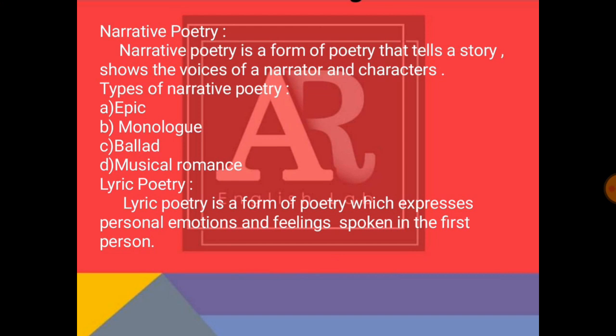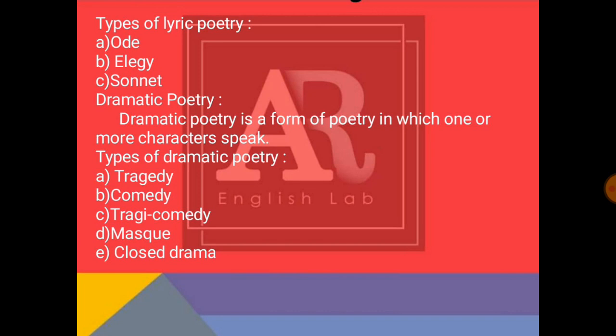Lyric poetry. Lyric poetry is a form of poetry which expresses personal emotions and feelings spoken in the first person. Types of lyric poetry. Number one, ode. Number two, elegy. And number three, sonnet.